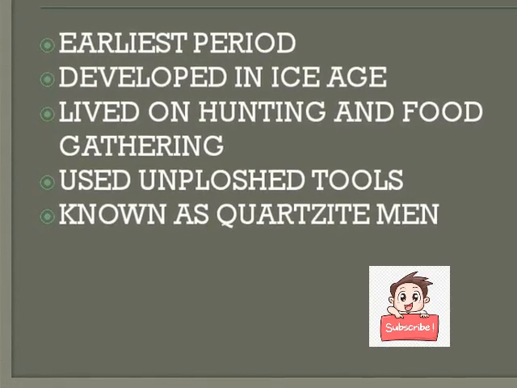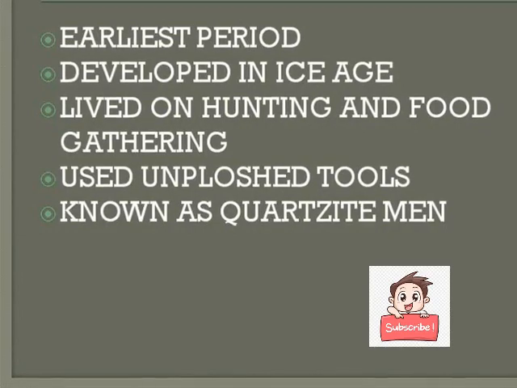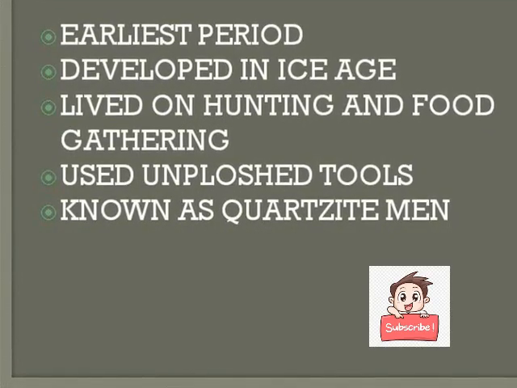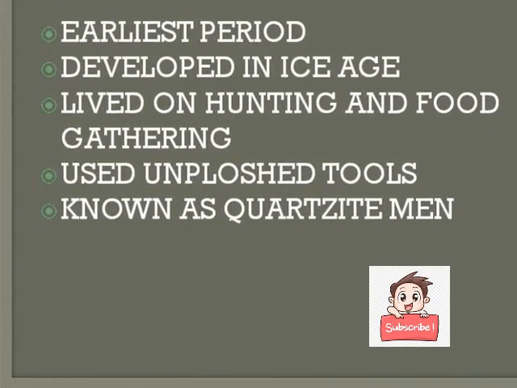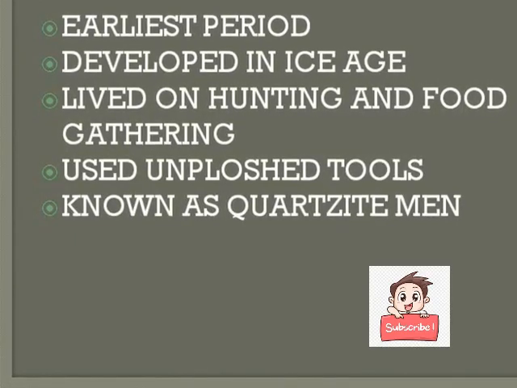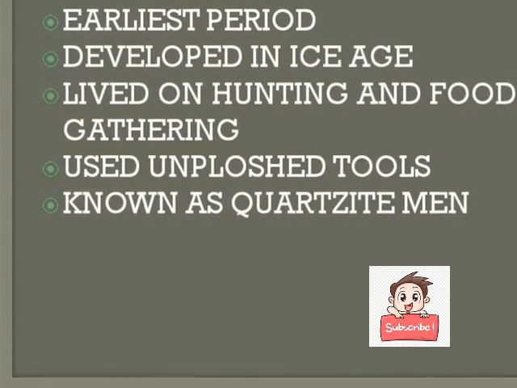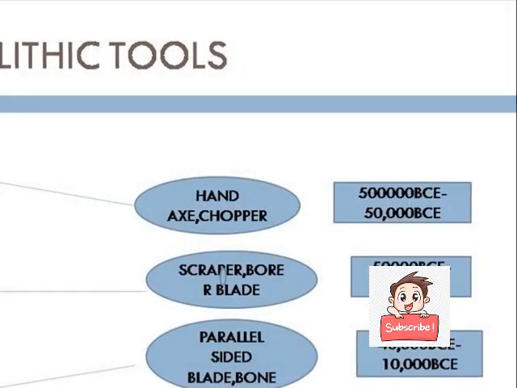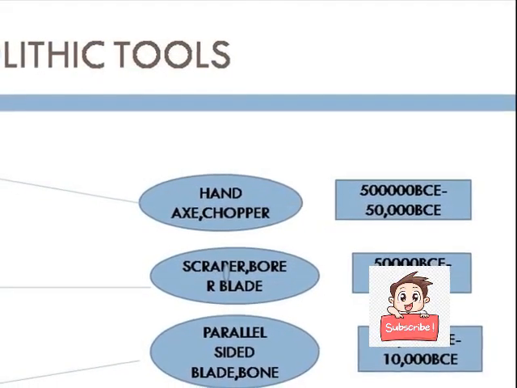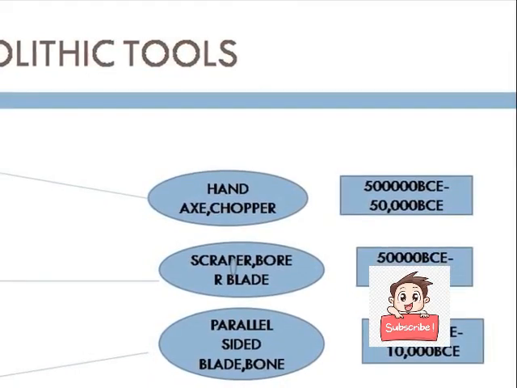People belonging to this race used unpolished tools made of stone, mainly quartzite. Quartzite means the stone which consists of silica. So the people in this period are also known as quartzite men. So friends, we have already known the Paleolithic or the Old Stone Age.